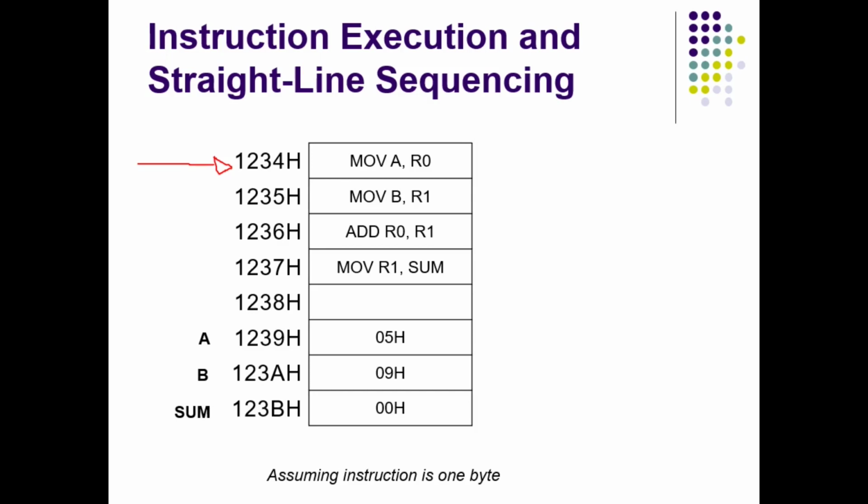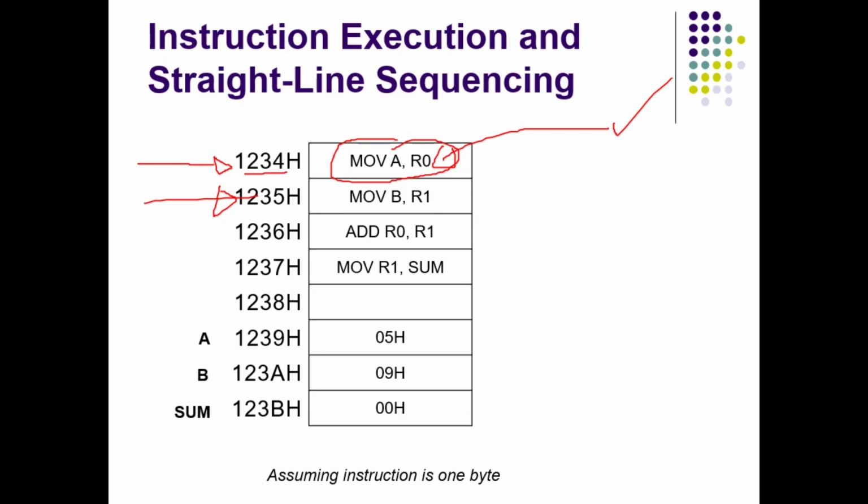Initially PC points to the first address, 1234H. The processor fetches this instruction using that PC value 1234H. But once the processor fetches this instruction, it increments the PC value and makes PC point to the next instruction.